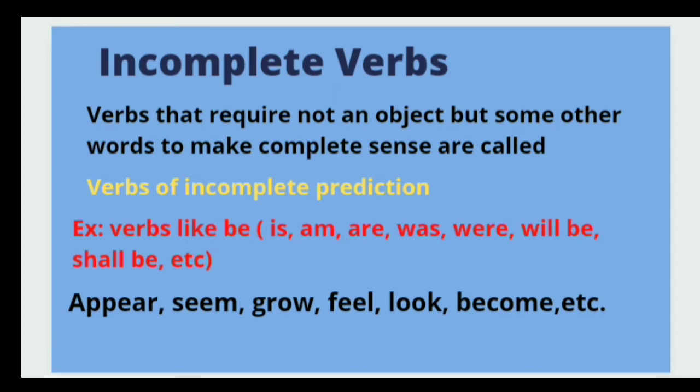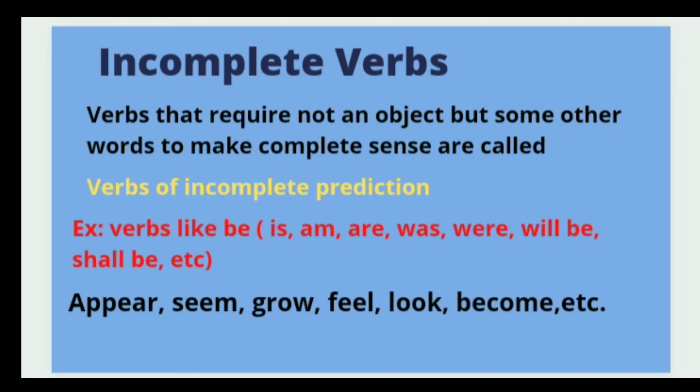Also, verbs like appear, seem, grow, look, feel, become are also incomplete verbs. Why? Because they do not require an object but they require some other words to complete their sense.